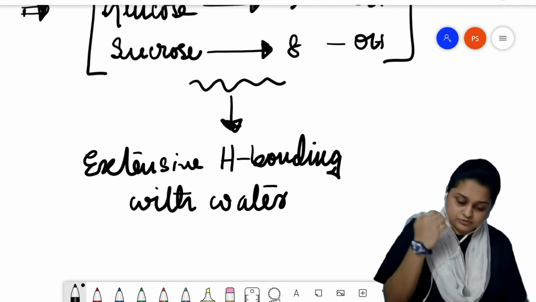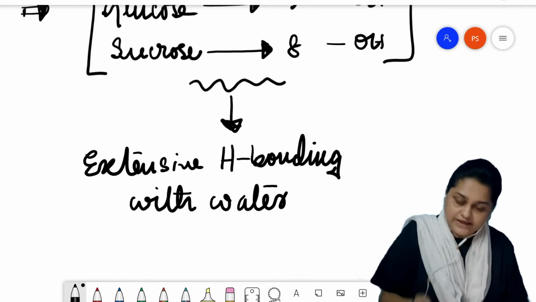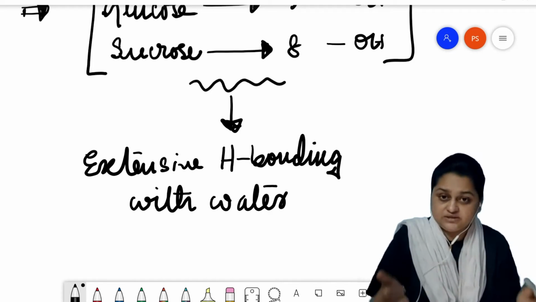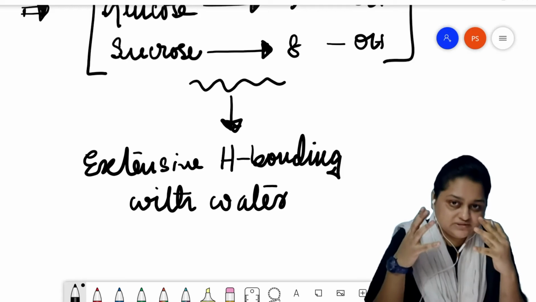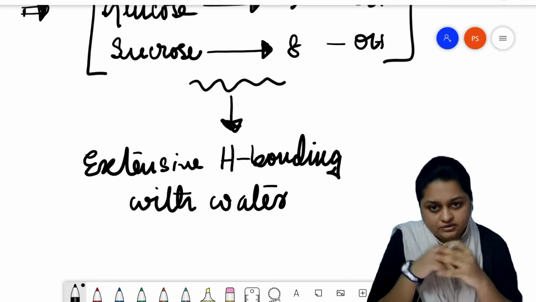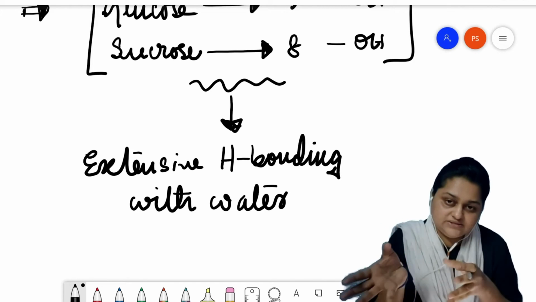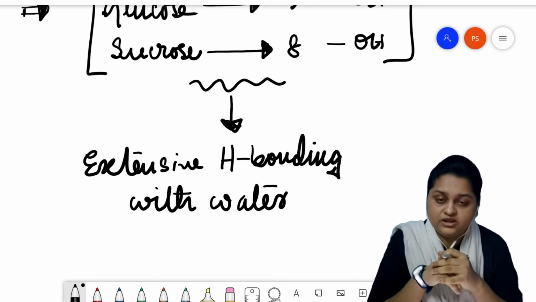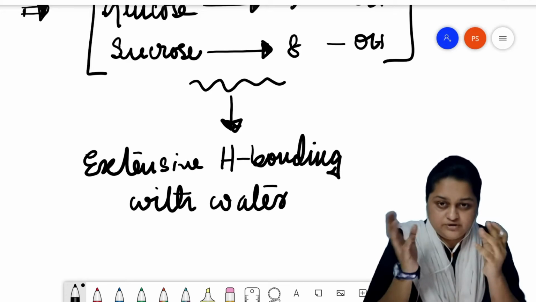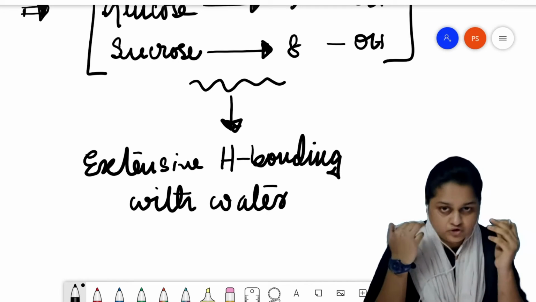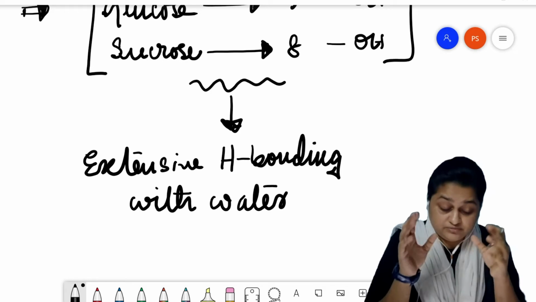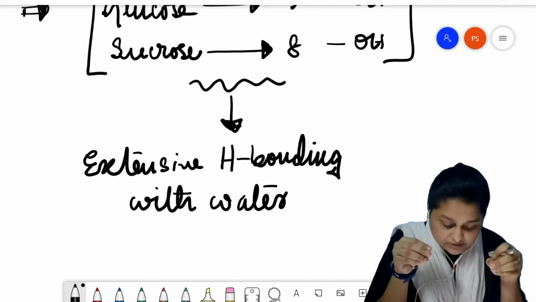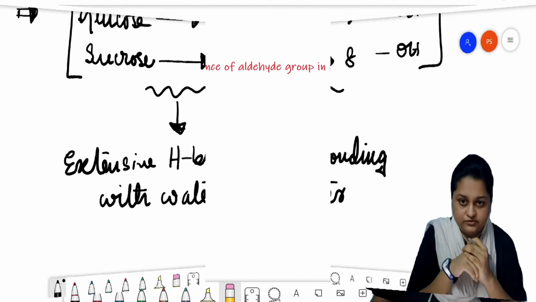As a result, both sucrose and glucose are highly soluble in water. But cyclohexane and benzene do not have such an interactive force between the benzene or cyclohexane molecule and the water molecule. As a result, when benzene or cyclohexane is added in water, they do not dissolve, but sucrose and glucose do dissolve.